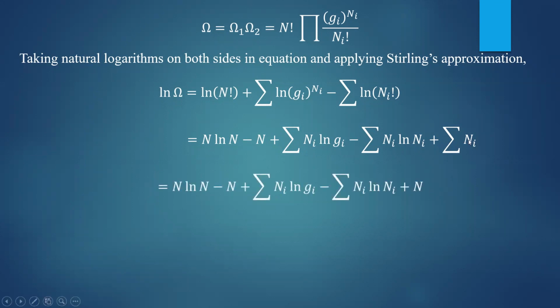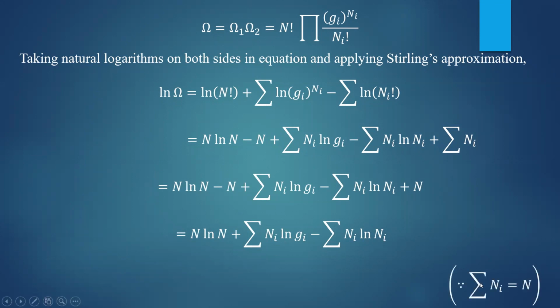Okay, so summation of ni is capital N. You keep other terms as it is. This capital N plus n minus n gets cancelled, and finally you will get n ln n plus summation of ni ln gi minus summation ni ln ni. Okay, that is the formula you are going to get. And here we have used the identity summation of ni equal to capital N, which is representing total number of particles. So capital N gets cancelled. This is the formula for ln omega.